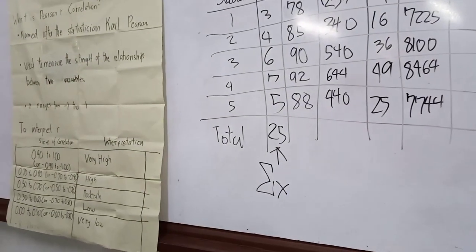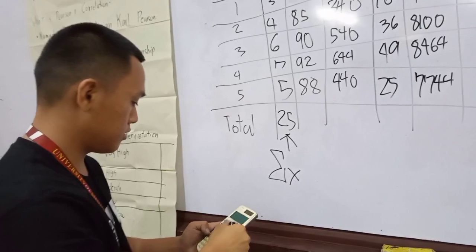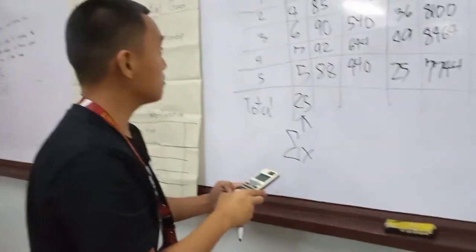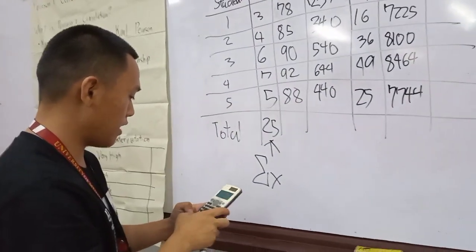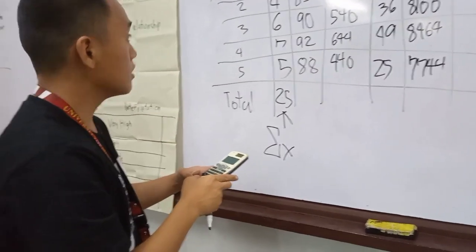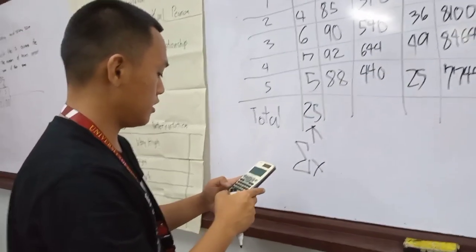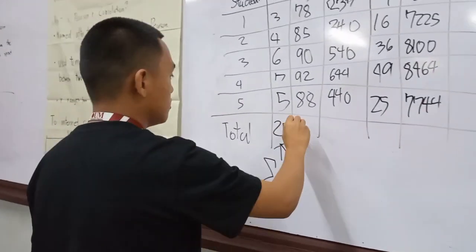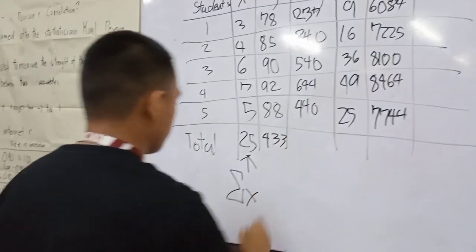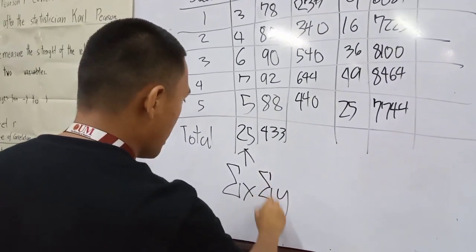So variable y, let's add them up. 78 plus 85 plus 90 plus 92 plus 88 equals 433.